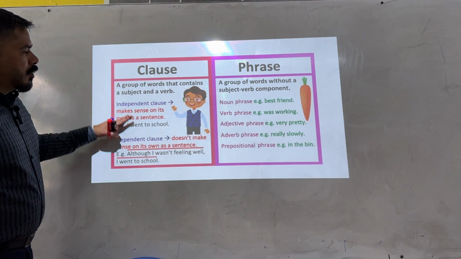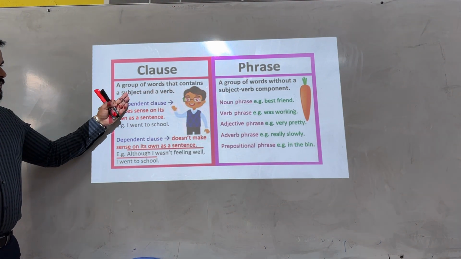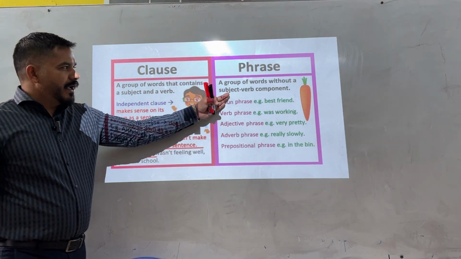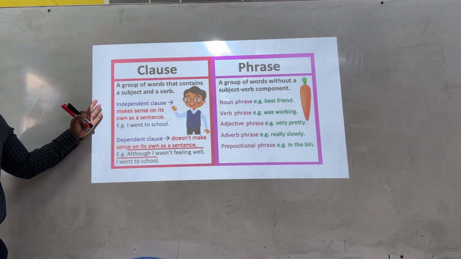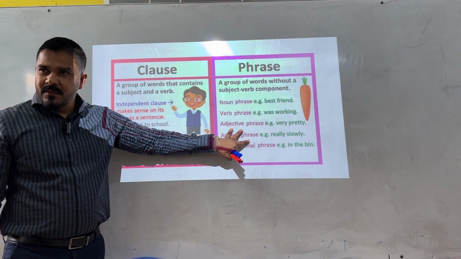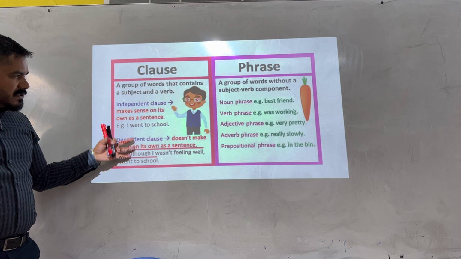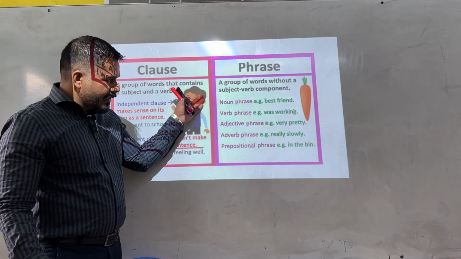Again, the difference between a clause and a phrase. A clause is a group of words that contains a subject and a verb, and a phrase is a group of words without a subject-verb component. So here, guys, some of the kinds of phrases are given. I'm not discussing the clauses because our topic is about phrases, so let's see the kinds of phrases.